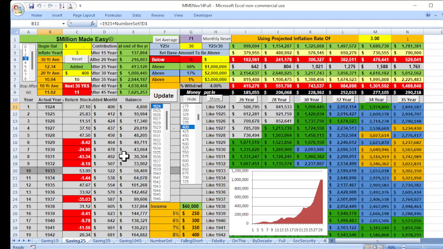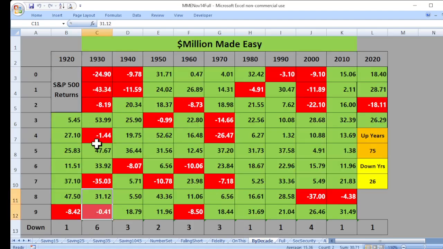On this channel, we actually run numbers for people. We show people what they might have in the future. What we do is use the returns for the S&P 500 for the last 100 years, which includes the Depression type down years. 1973, 74 were down years. In the year 2000, we had 3 down years and then down 37. But we look at every single scenario to see where somebody might be.